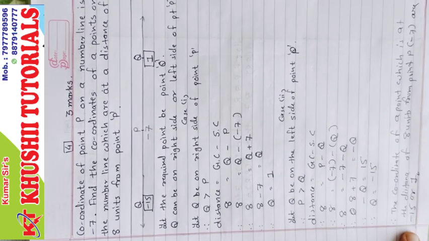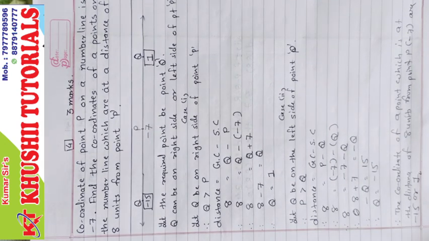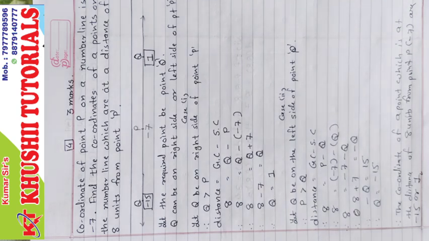It can be minus 15 or 1. And this is the answer of sum number 4. This sum is very important.